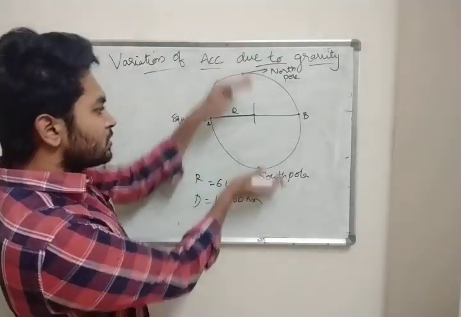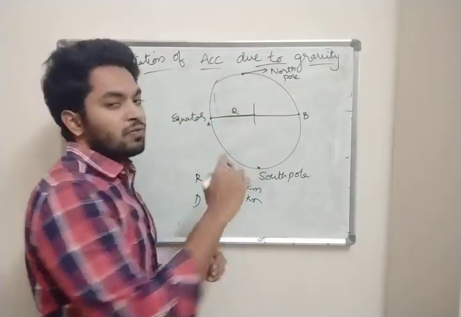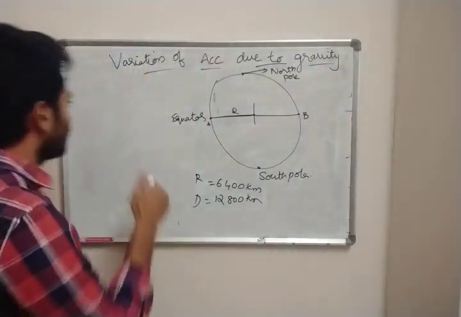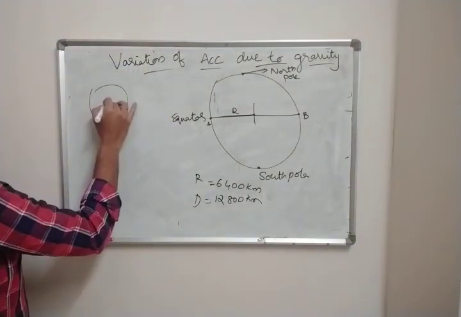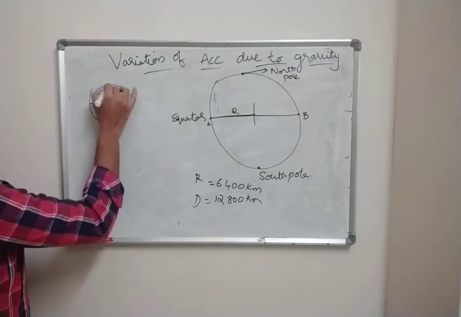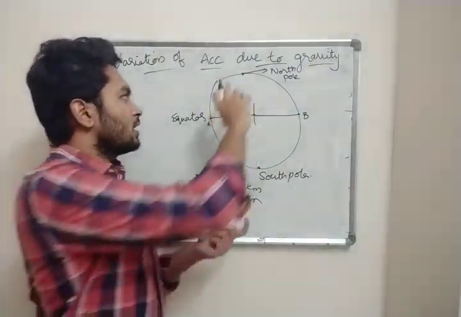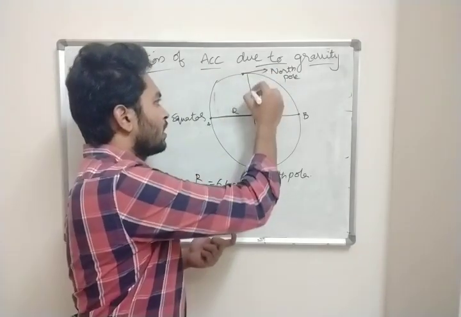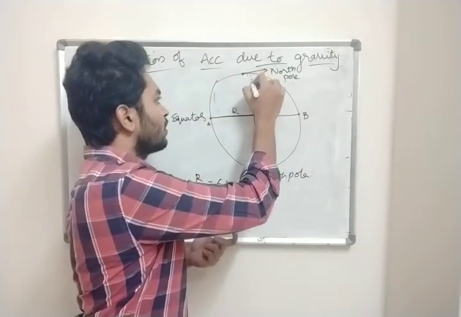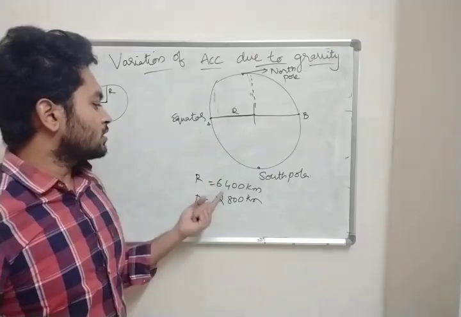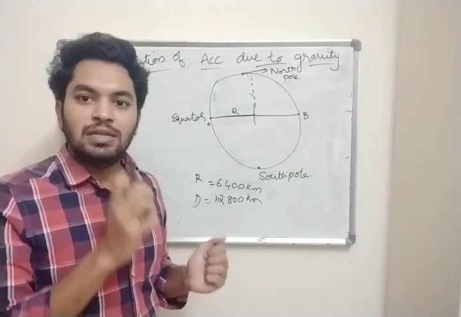At the poles the distance is a little bit less. For a circle, the radius is equal everywhere. From your maths, here it is r, and here also it is r. Both are the same. But coming to Earth, the radius of this part is not exactly 6,400 kilometers. So it is a little bit less.